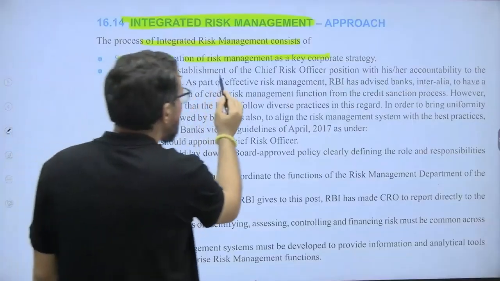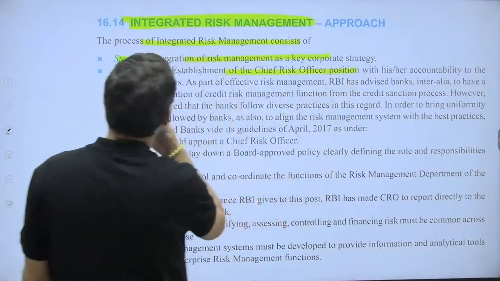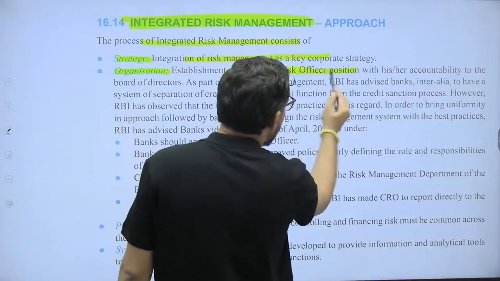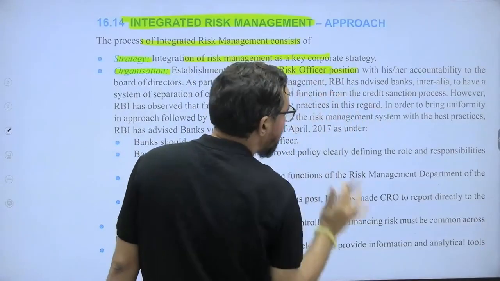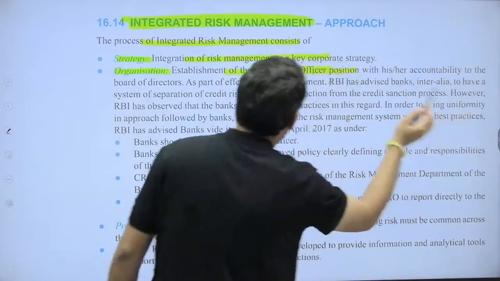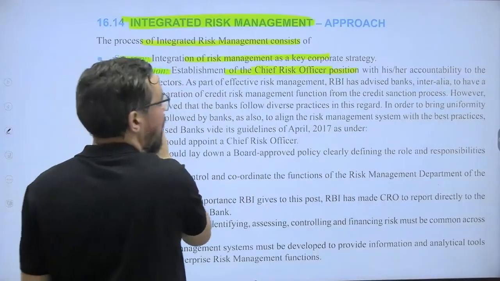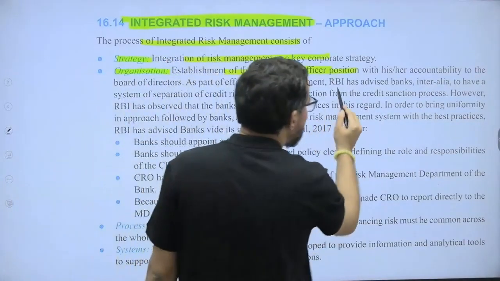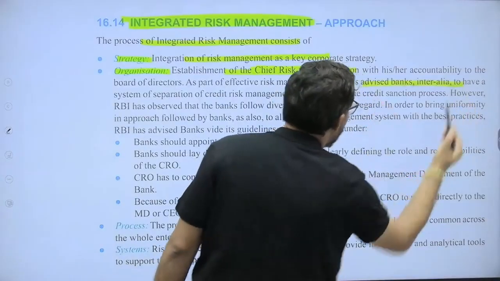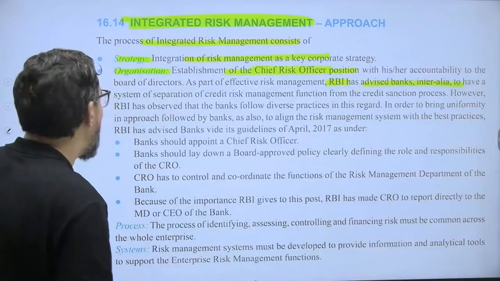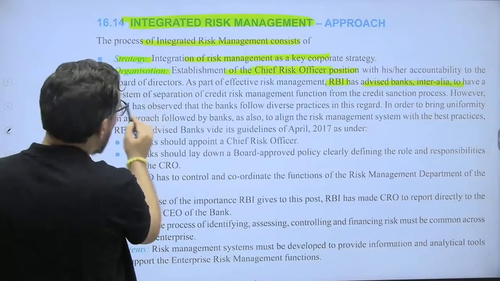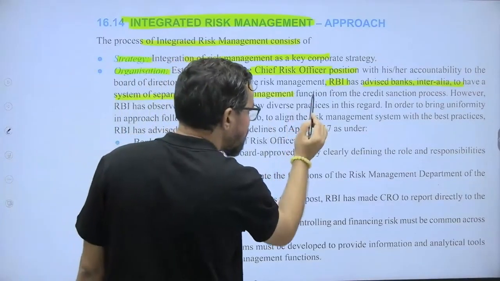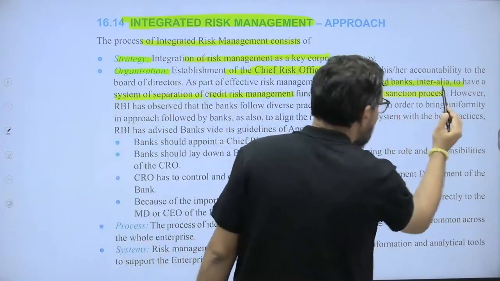So establishment of organization, establishment of chief risk officer, CRO, it is mentioned here only, okay, with his or her accountability to the board of directors. As part of effective risk management, RBI has advised banks inter alia to have a system of separation of risk management, credit risk management function from the risk sanction process.